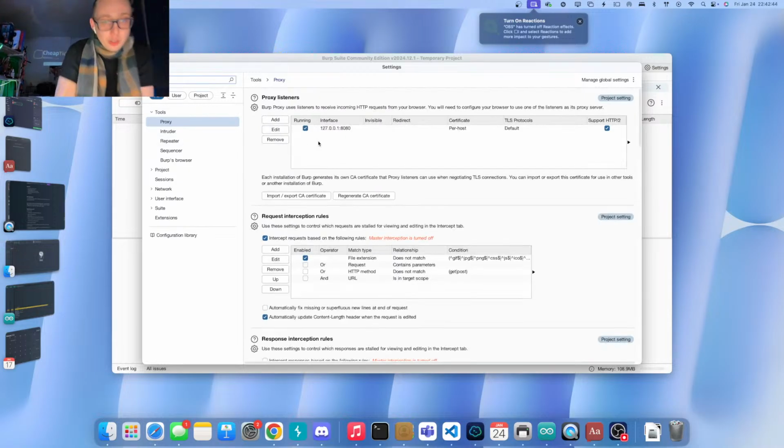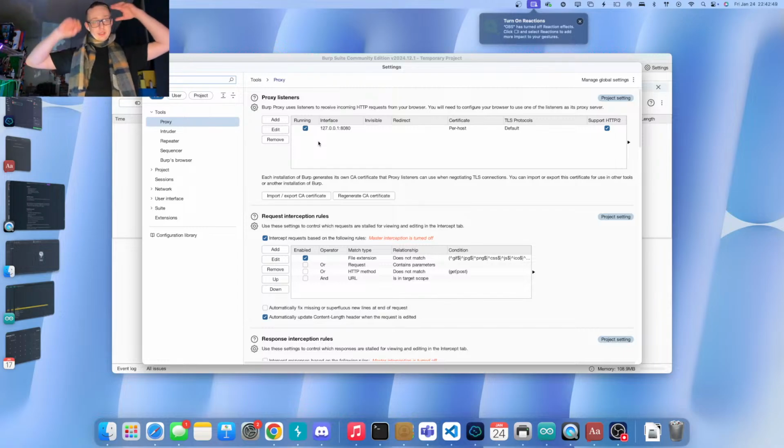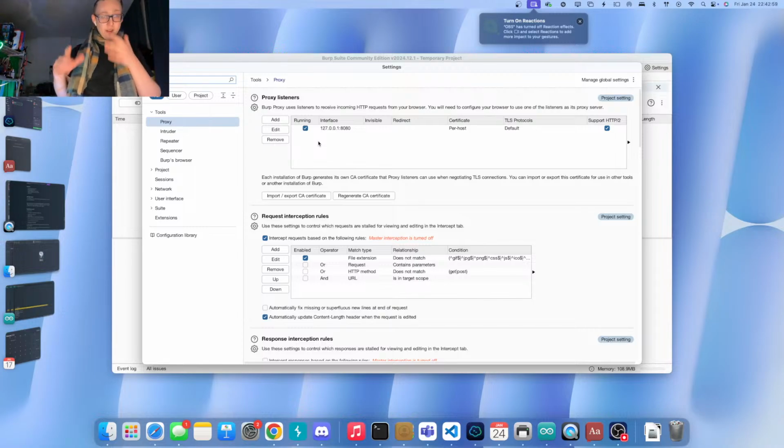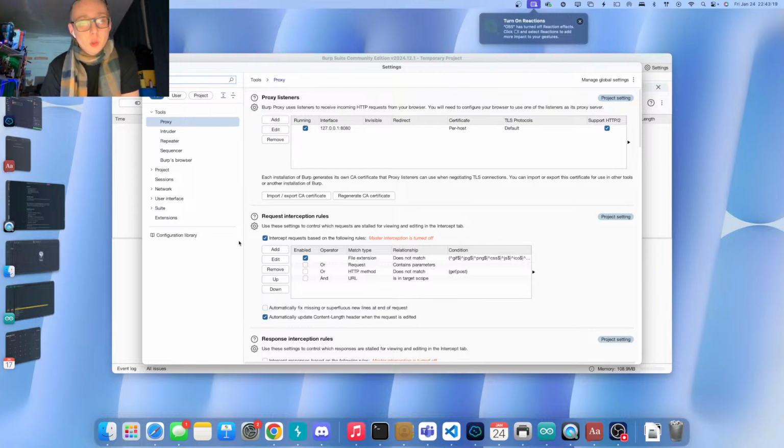Why would you want to set up multiple proxies? For example, if you're testing with one user and you're testing them with your system browser, Firefox or whatever, and then you have a different user and there may be mobile, you might want to have the mobile come in on port 8081 versus the web come in on port 8080. That way, you're going to be able to distinguish later which traffic came from which location easily without having to go through all kinds of hoops.